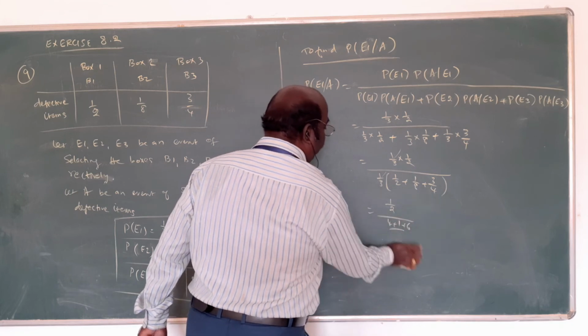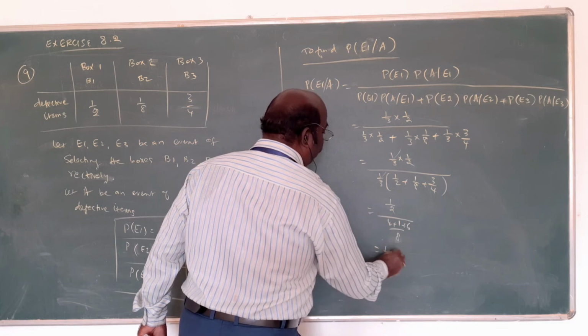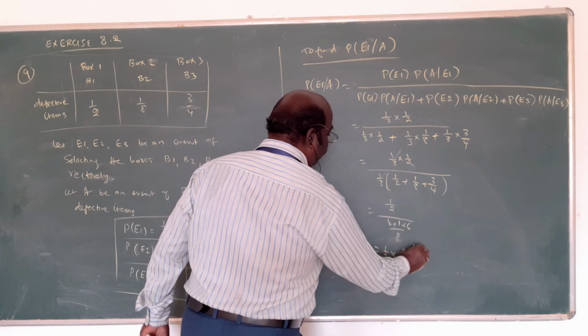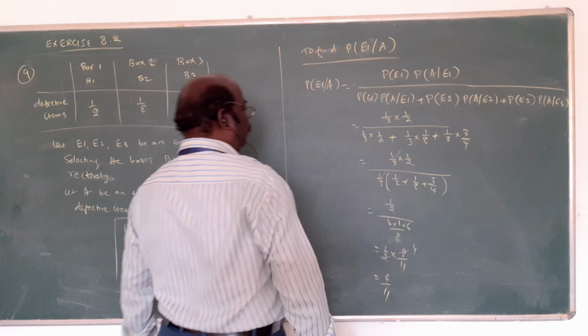Am I right? Taking the reciprocal, 8 by 11, and the answer is 4 by 11. That's all.